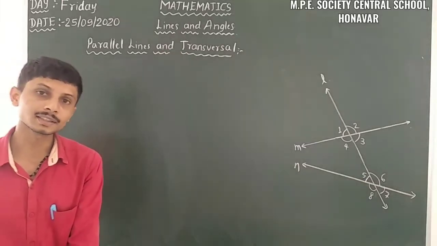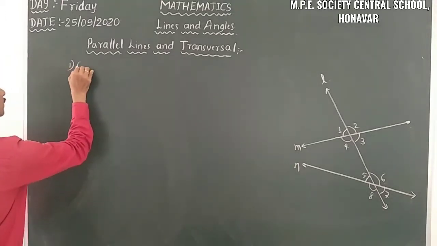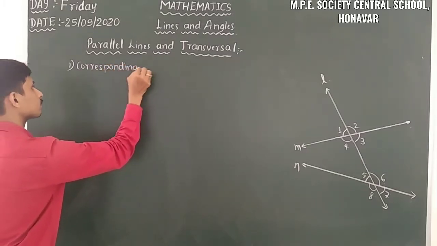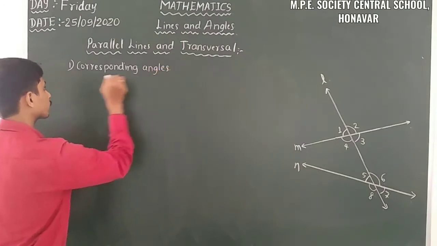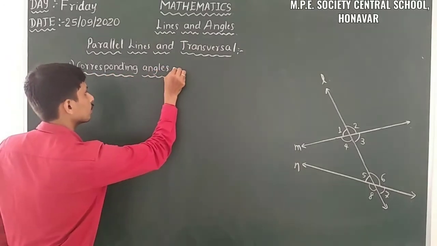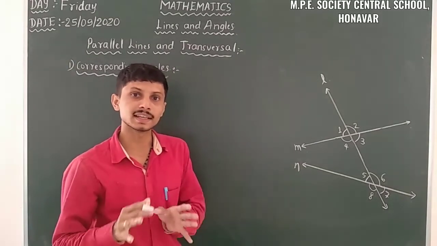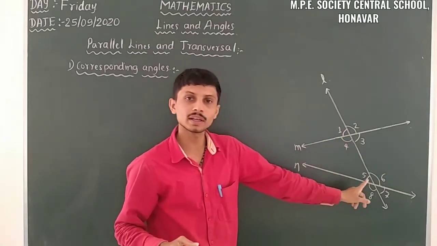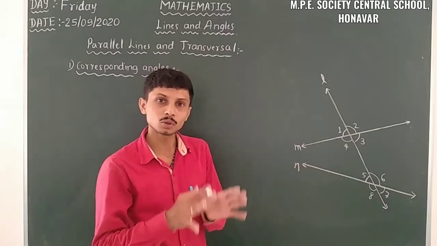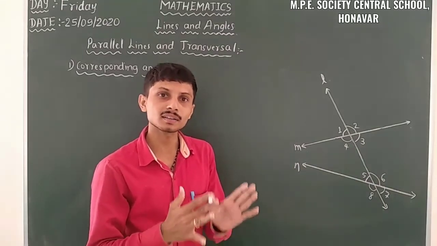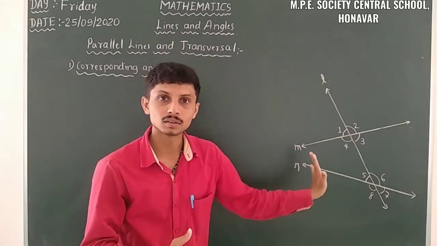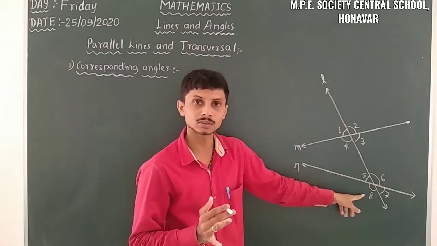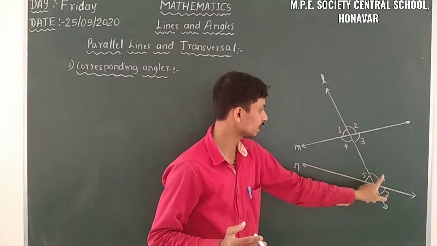Firstly I will take corresponding angles. Corresponding angles means, here, 4 and 8 or 1 and 5 are the corresponding angles. That means the angles are on one side of the transversal. One side of the transversal means 1, 4, 5 and 8. Another side of the transversal means 2, 3, 6 and 7.